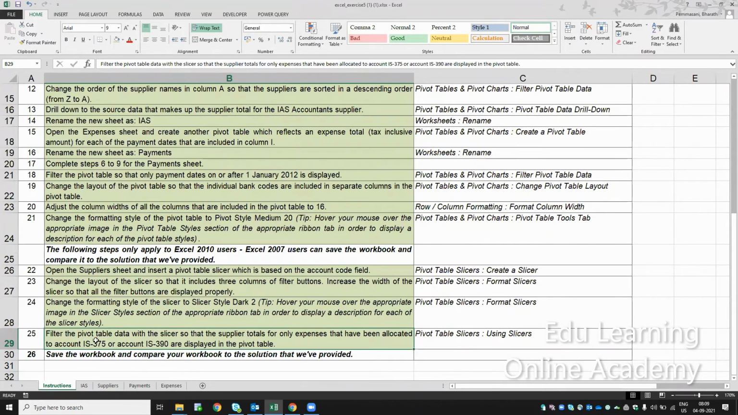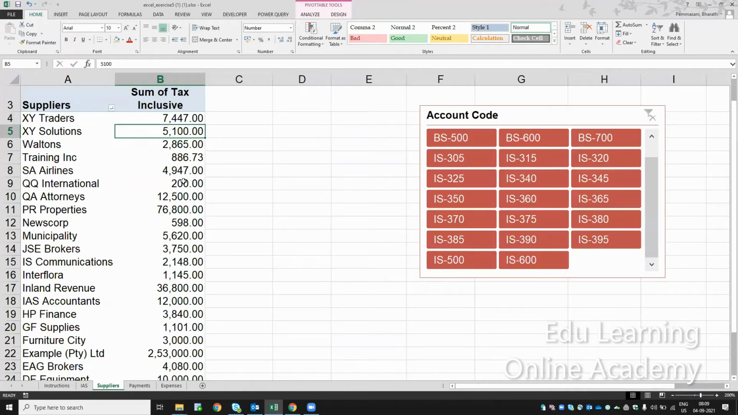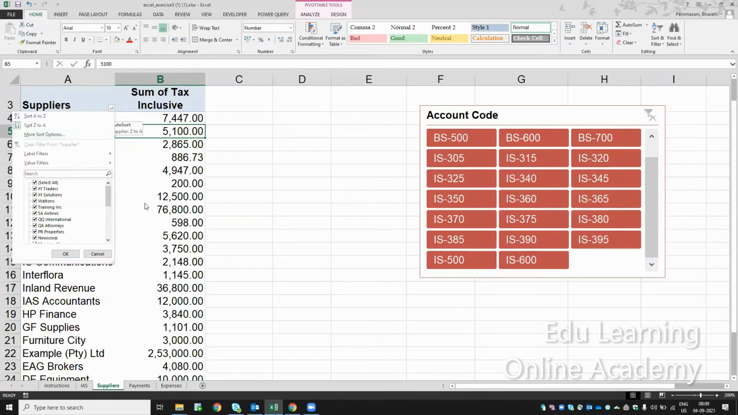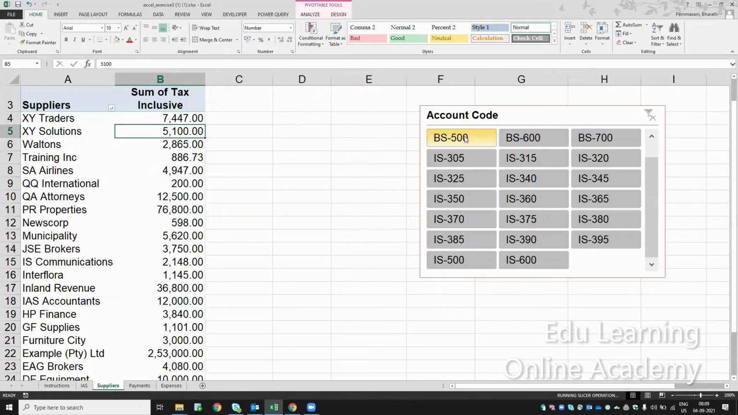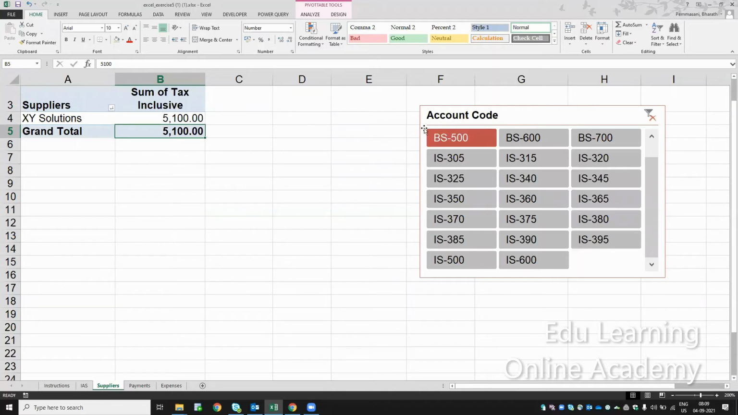Filter the pivot table data with the slicer so that it shows totals only for those expenses. So, drill down option, right? If you double click, it will take the detail view. But that is detail view. If you wanted to filter for IS305, but the IS305 value is not there, I have a separate slicer here. So I wanted to see only BS500. If I click BS500, only the BS500 account codes will be displayed here.